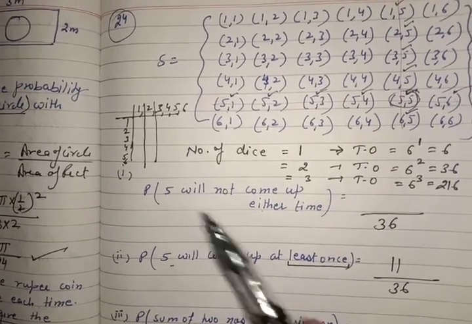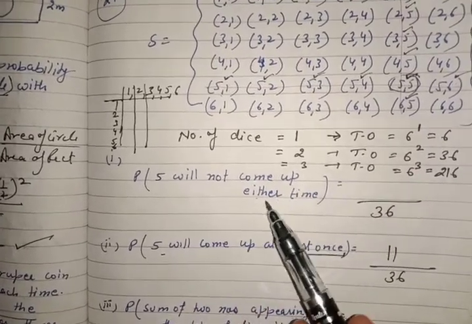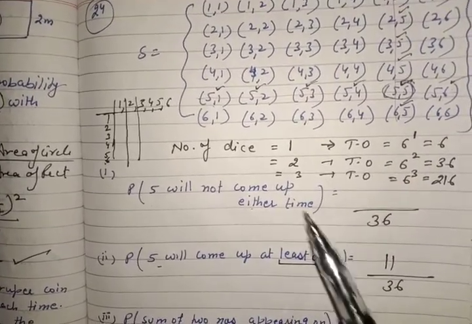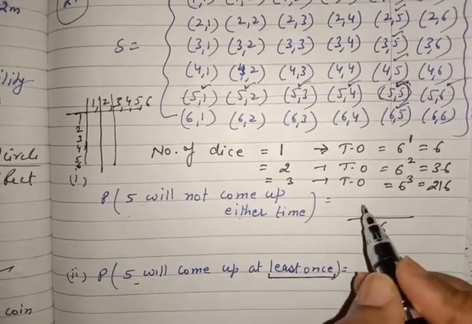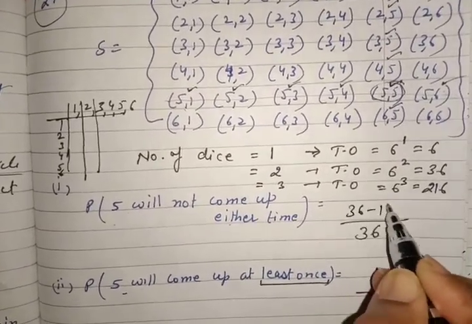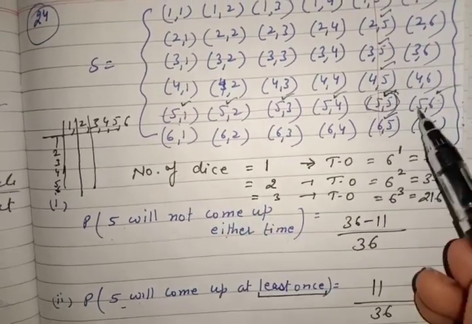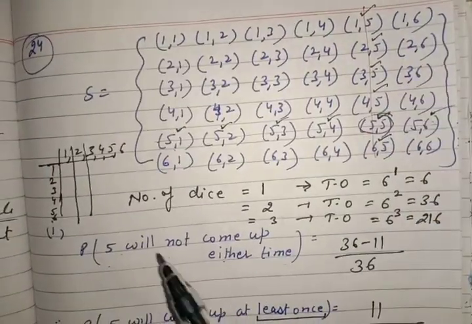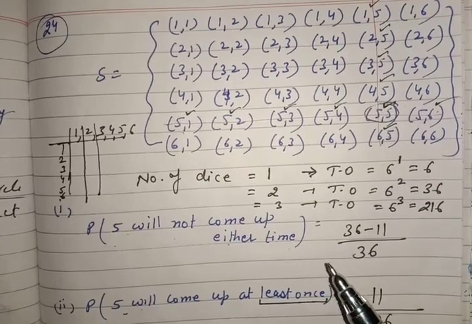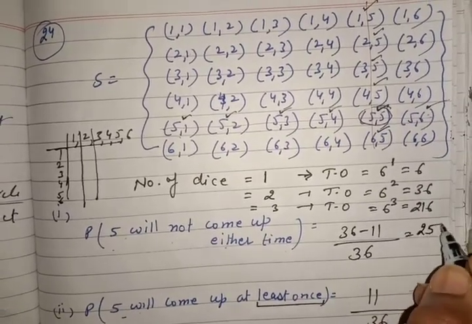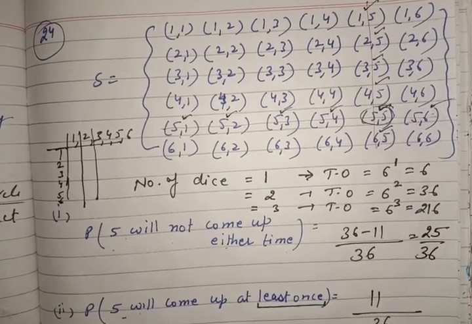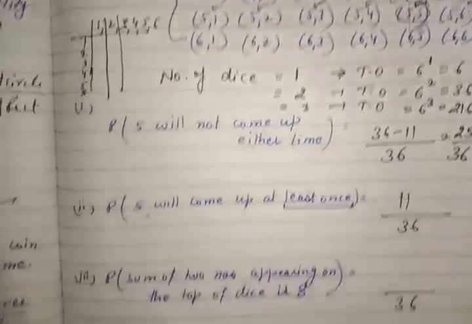Now 5 will not come up either time. If you see, these two are complementary events. It means you can write here 36 minus 11. Just leave these 11 and count rest. 5 will not come either time. 5 will not come on any die. So it means it is 25 upon 36. These two parts I hope clear to you.